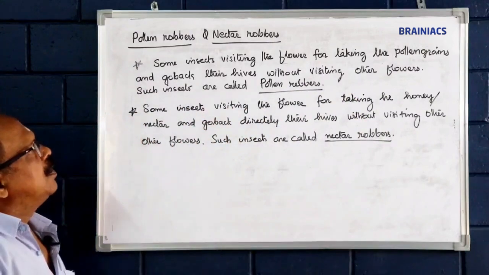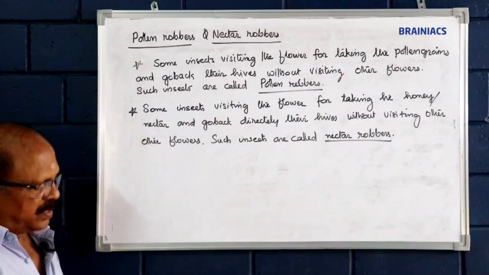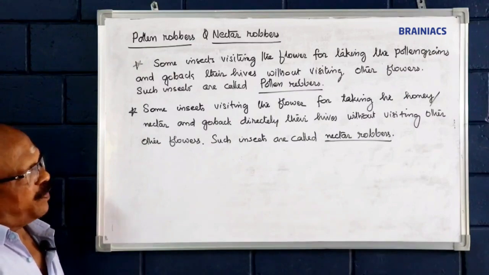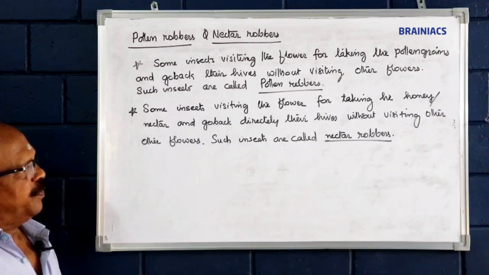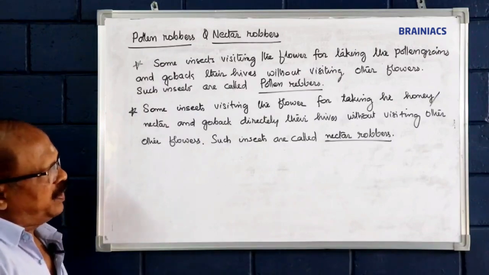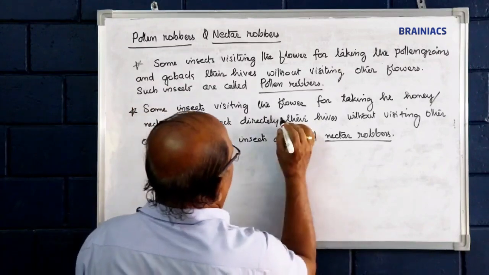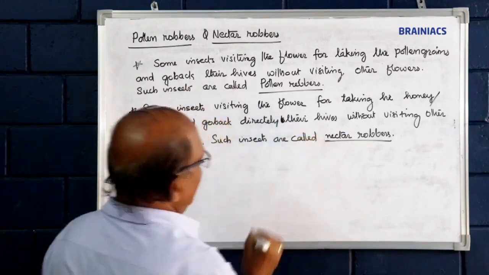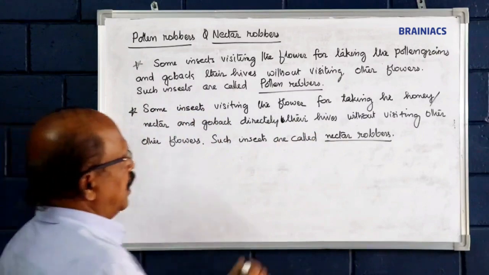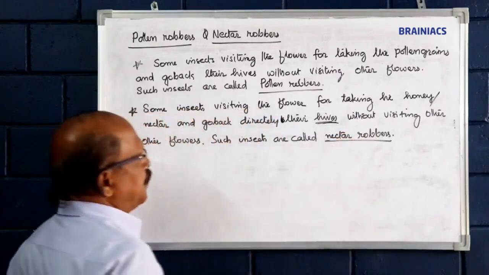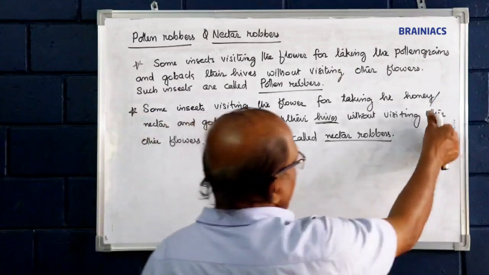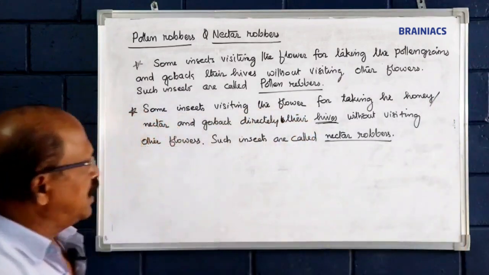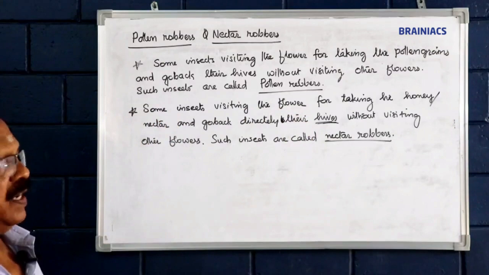So, like the pollen robbers, some insects visiting the flower for taking the honey or nectar go back directly to their houses without visiting other flowers. Such insects are called nectar robbers or honey robbers.